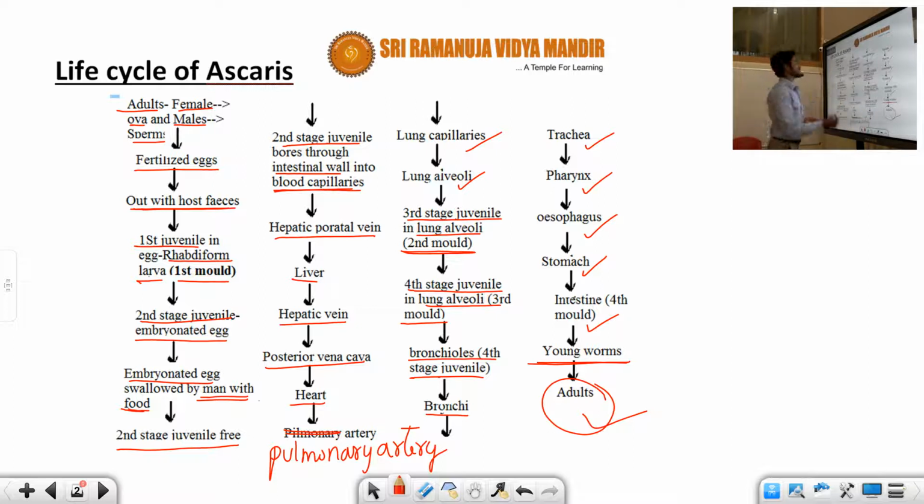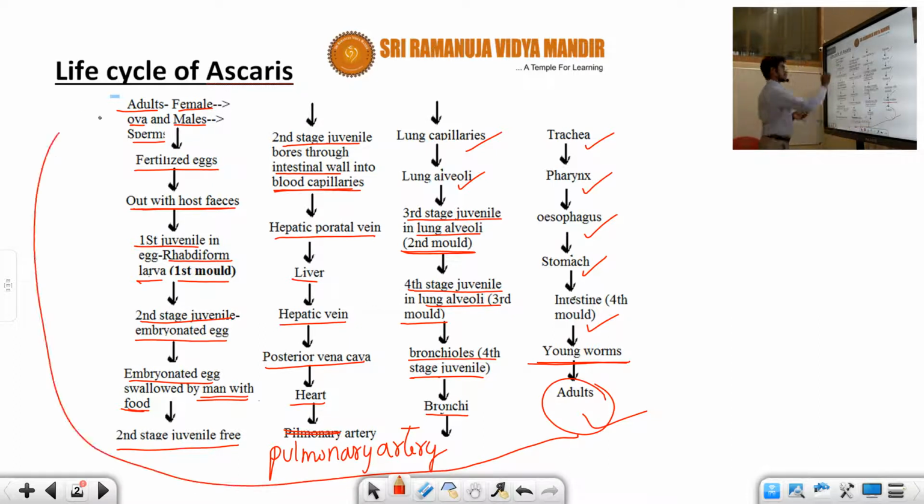So this adult again forms the male and female, and again this process continues. This is the continuous life cycle observed in Ascaris. Fine, so let us move to the next slide.